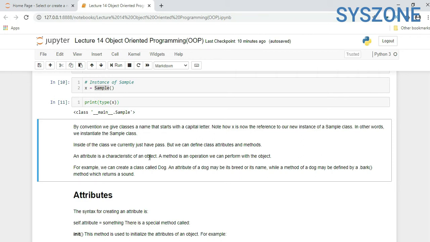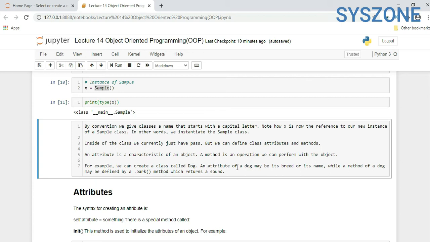An attribute is a characteristic of an object. A method is an operation we can perform with the object. Like we saw some built-in methods or user defined methods, user defined functions, built-in functions, we can also perform such things inside a class. For example, we create a class named Dog. An attribute of a dog may be its breed or its name.